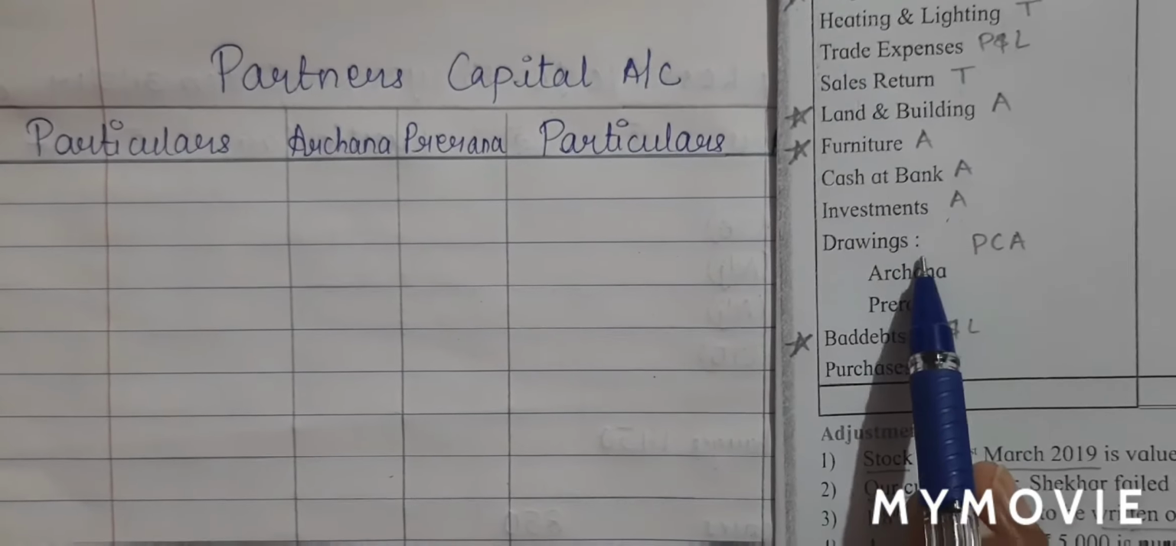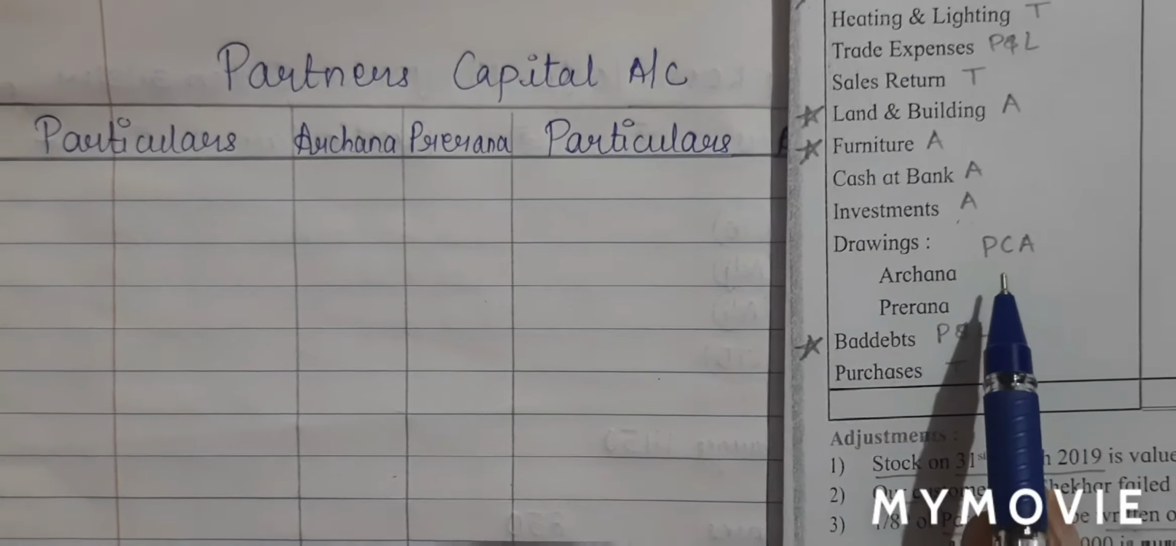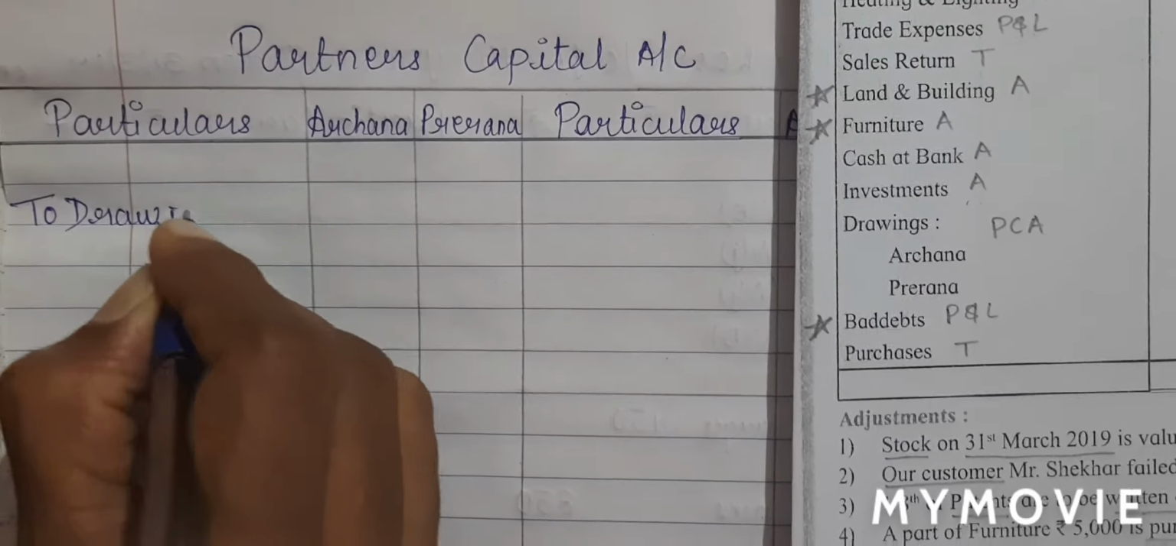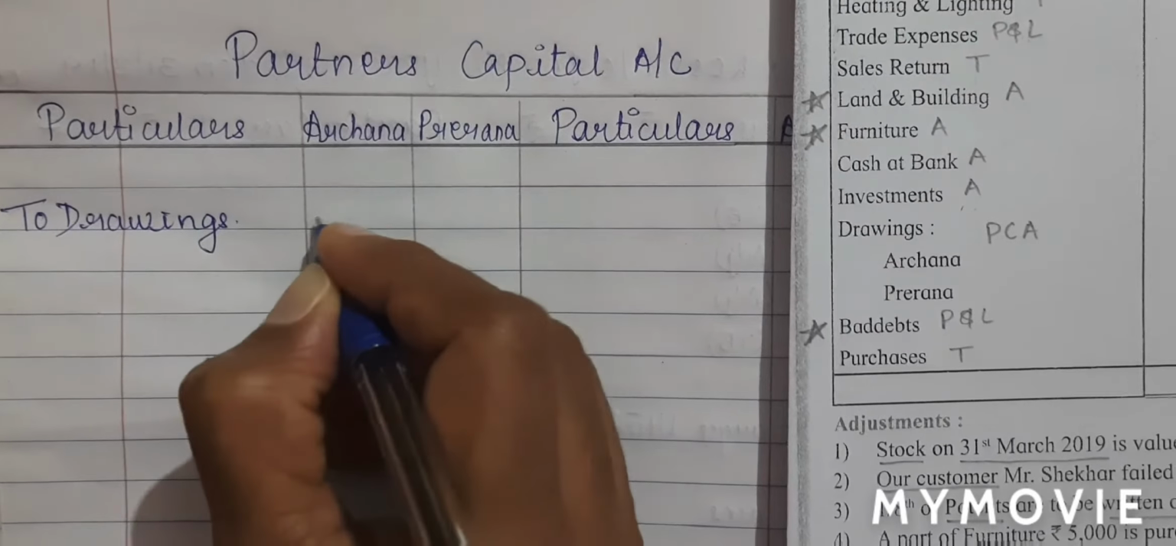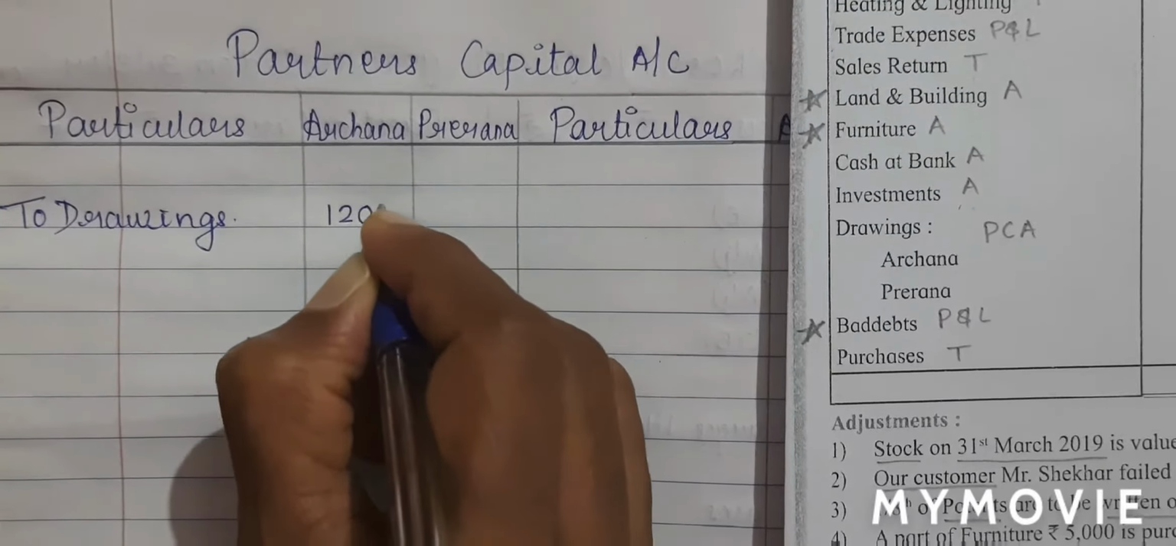Next is drawings, which will go in my PCA. So on the debit side of my partners' capital account, I will write to drawings. Archana will be 1,200 and Prerna will be 900. Next is bad debts, which will be written in my profit and loss account. So in the profit and loss account debit side, I have already written the bad debts table. So I'll just write it in the inner column, bad debts 200.